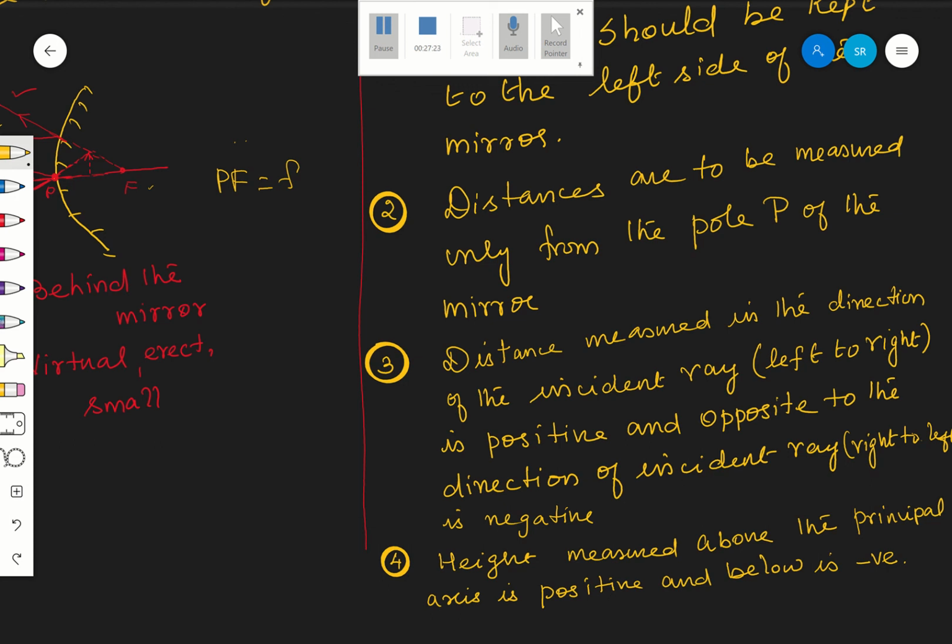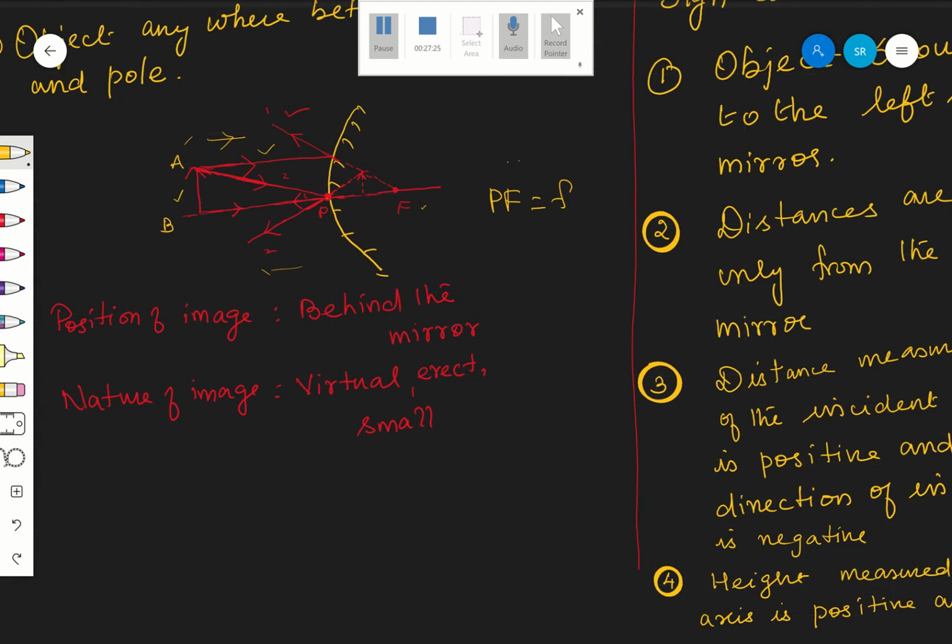What do you mean by that? Once again you come here. Okay, example. We have the height measured above the principal axis, AB, the object height. AB is the object, so here it is above the principal axis, therefore it is positive. Come to the image here. Image is also above the principal axis, therefore it is also positive.